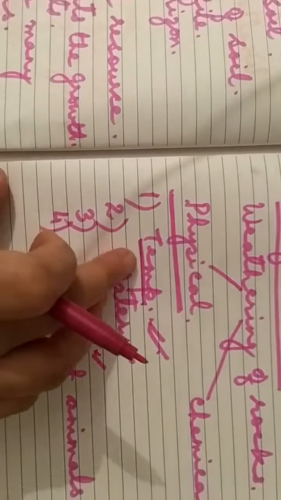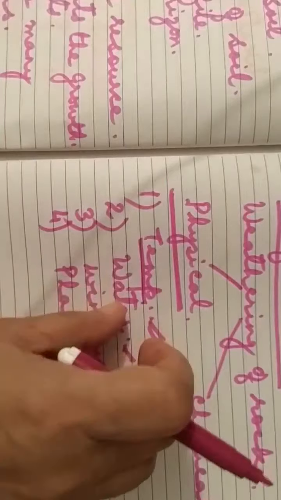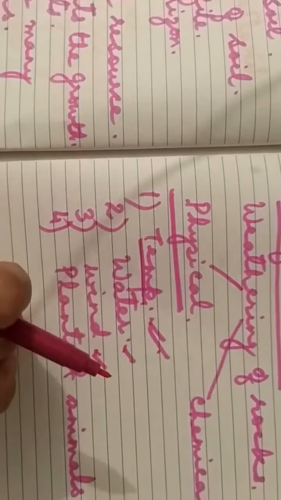Suppose that bare rocks are there and plants, that is grasses or shrubs, are growing on the bare rocks, then what will happen? The roots will penetrate into the rocks. How will they penetrate?